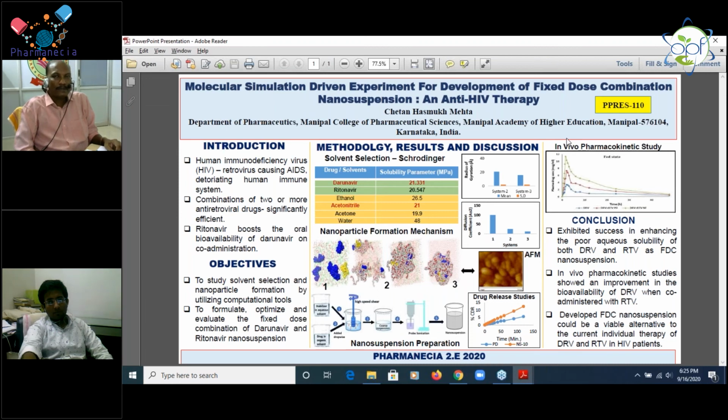Can you explain about the drug release kinetics? Yes, I have performed drug release studies using the dialysis bag method. I have taken the formulation in the dialysis bag and attached it to the paddle in the dissolution apparatus, and performed it in different buffers. Here, space was not available, so I have given only one graph. The results show that the pure drug has less release as compared to the formulation. The orange graph shows the formulation and the blue graph shows the pure drug.